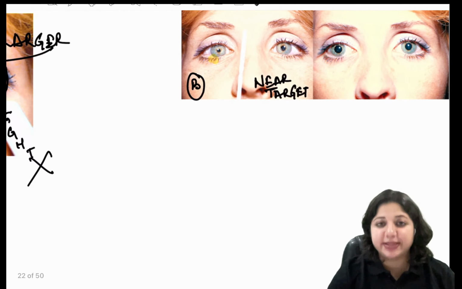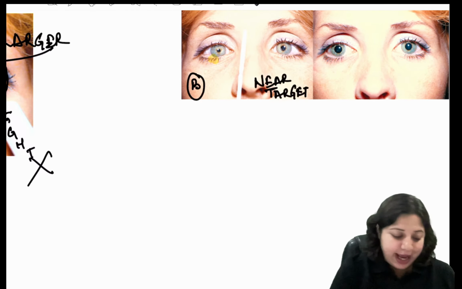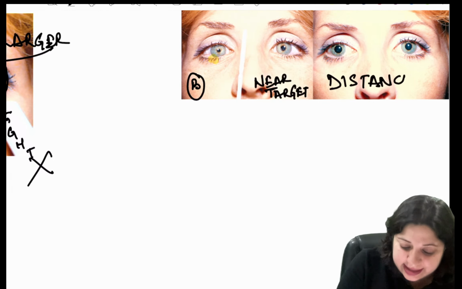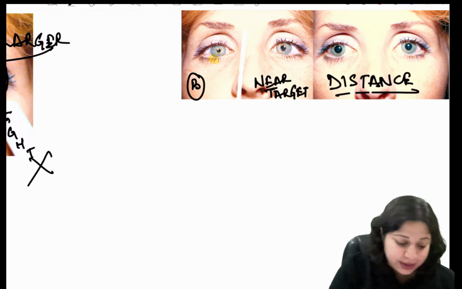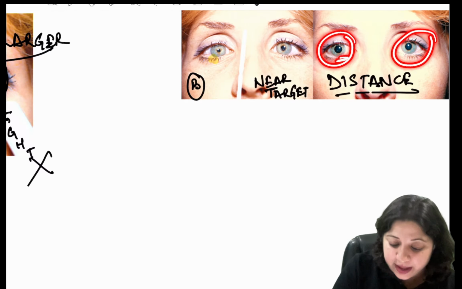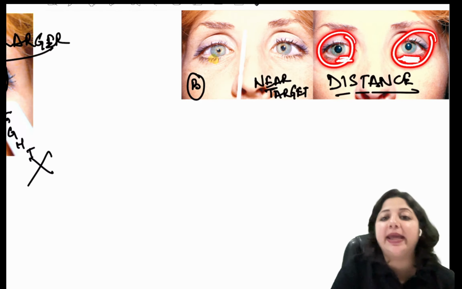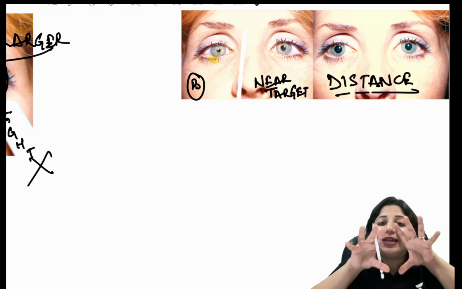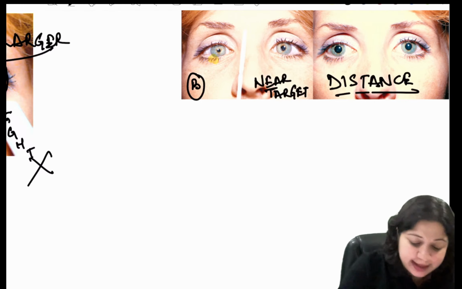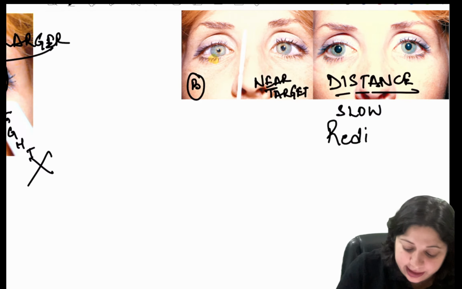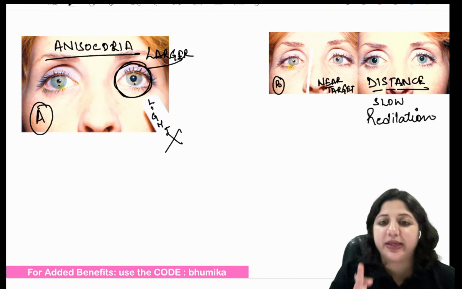The third observation is when you remove the near target and again ask the patient to fixate at distance. Now you see carefully, compare the pupil of the two eyes. This has become larger as compared to the left side. So that means there is slow redilation, right? So there is a slow redilation.